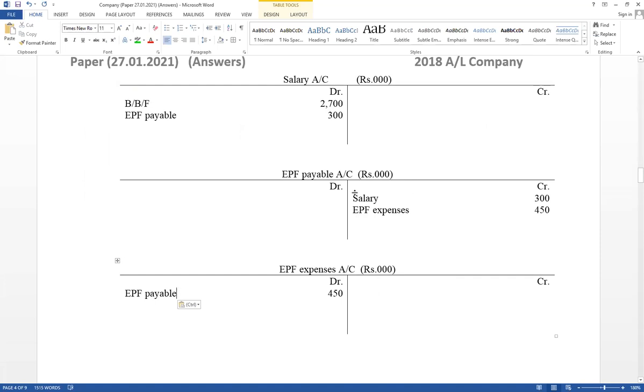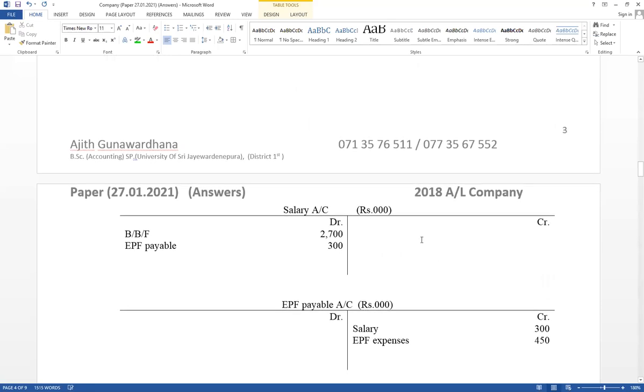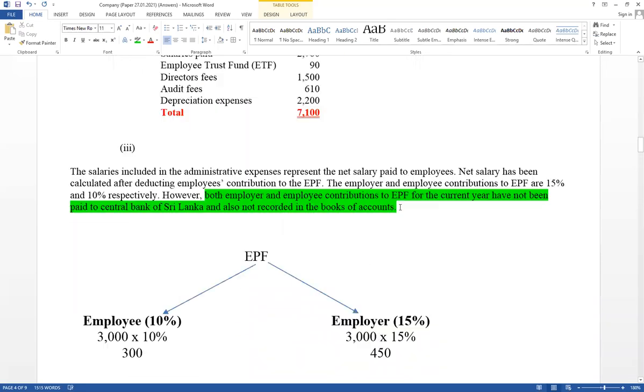Now think about this value should be paid to the central bank. If it has paid in cash to the central bank, cash account credit, EPF payable account debit. But in this example, it has given both employer and employee contribution for EPF for the current year has not been paid to the central bank.